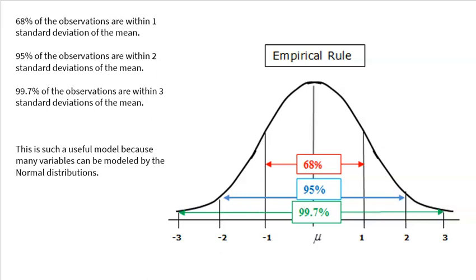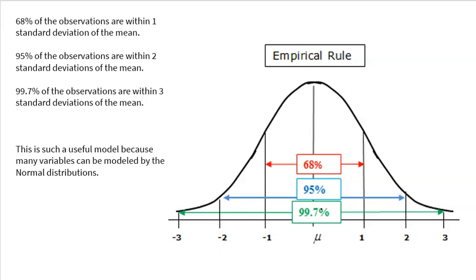And then we expand that to 95% of a population is within 2, -2 to +2 standard deviations. And we see that in blue there. And then finally, 99.7% of a population will be within 3 standard deviations. And that is exactly why we don't go past 3 or below -3, because a very, very minute proportion of data will fall outside of that, right?